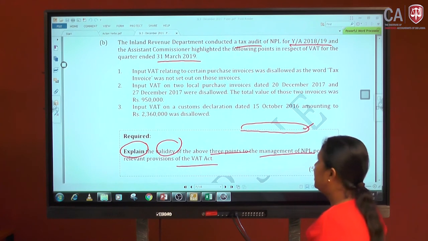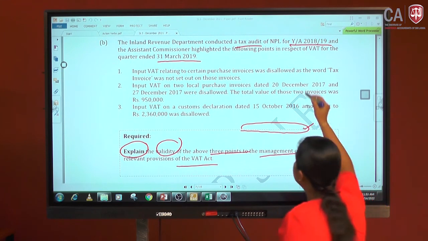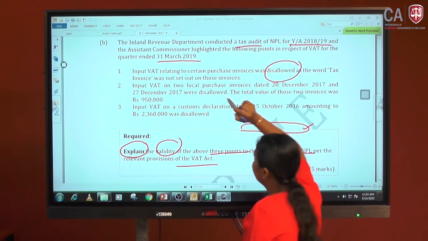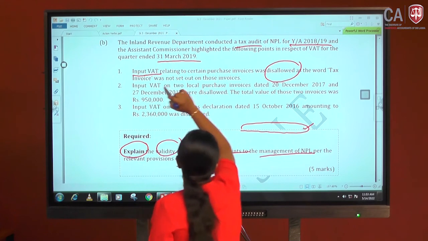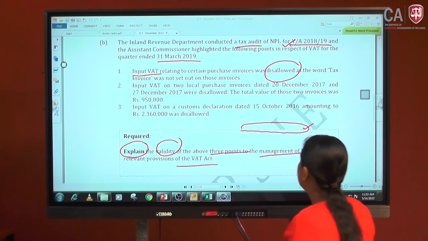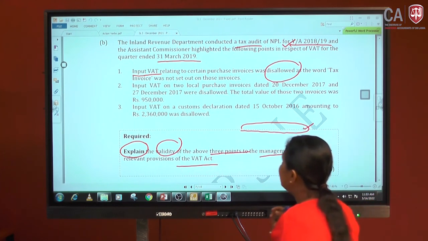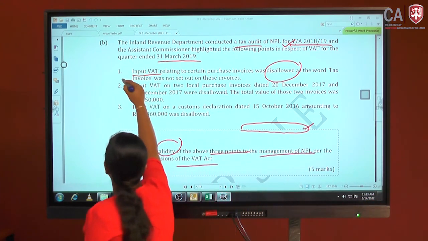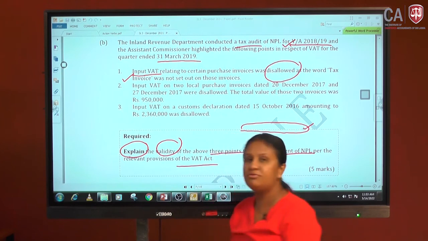First one: input VAT relating to certain purchase invoices was disallowed. The input VAT which they have claimed in 18-19 has been disallowed, because the words tax invoice were not set out on those invoices.